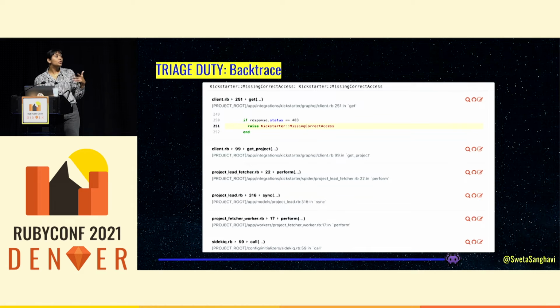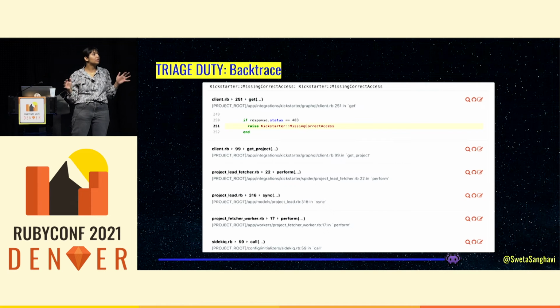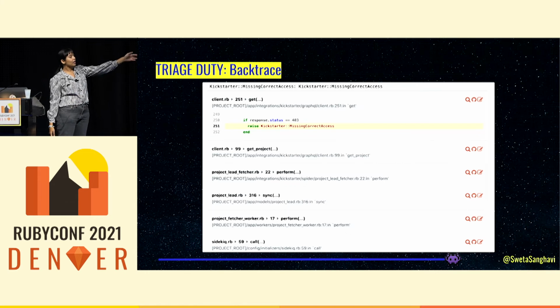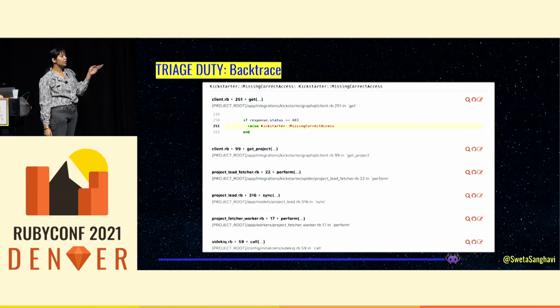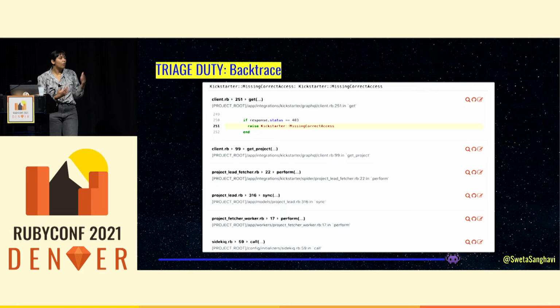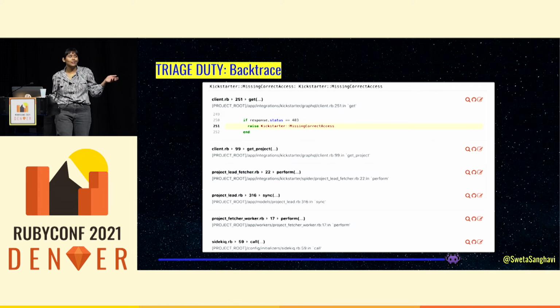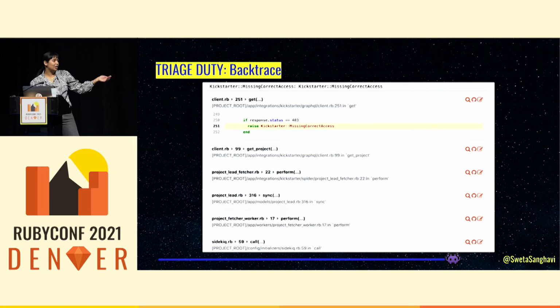Another utility of having a custom error is that you can throw it from different places in the app so we can build an understanding when it's the same root cause. Let's move on to what the purpose of this code is. We have this ID, we have this custom error, missing correct access. Maybe we're starting to understand what that means. We can look at the stack trace and see, again, there's a worker, project fetcher worker. It is trying to get project information, and we're seeing this error that we're raising. We might need some more information about what the purpose of this worker is, like where was it called? And our root call site here is just Sidekiq, not super useful.